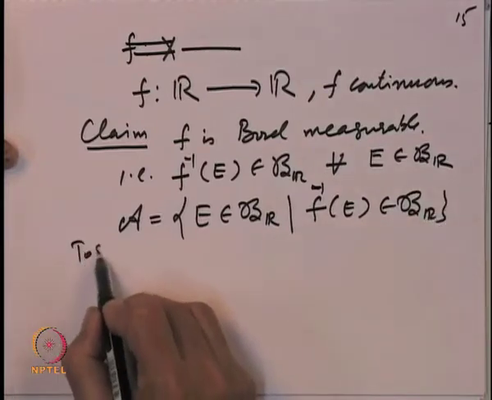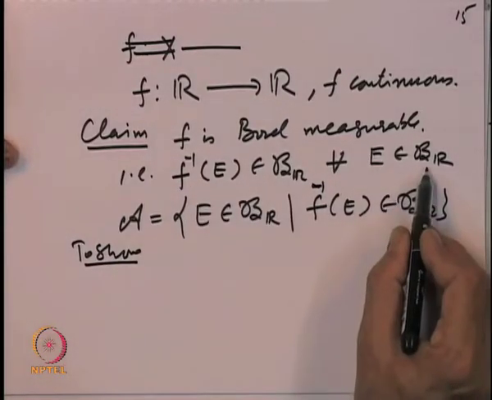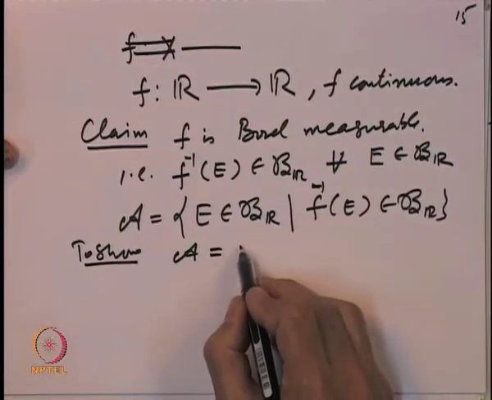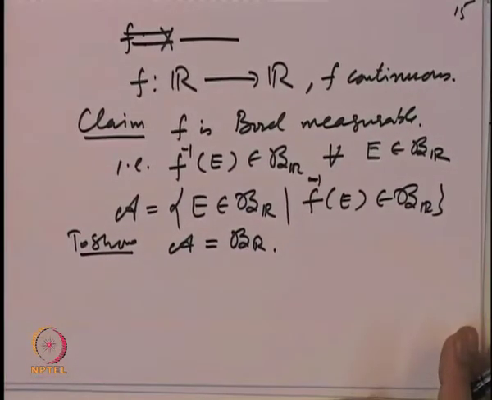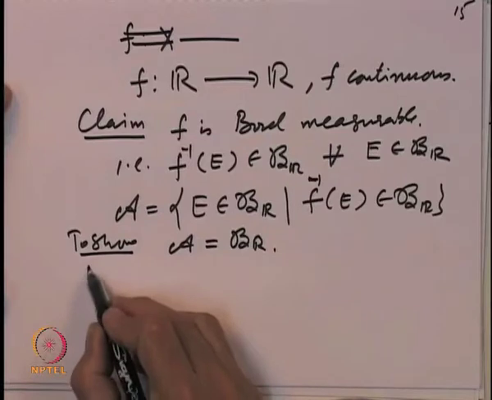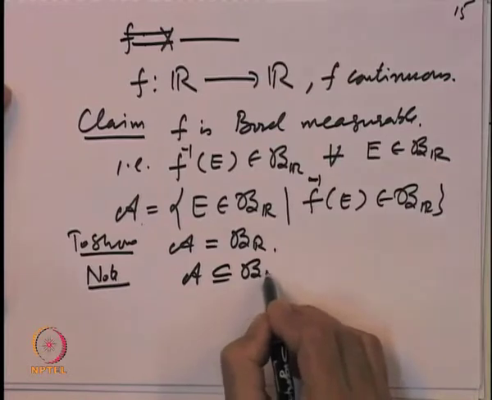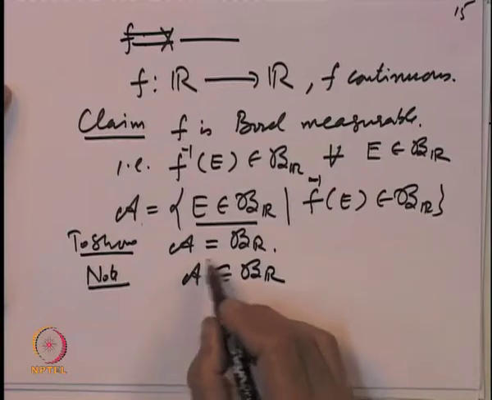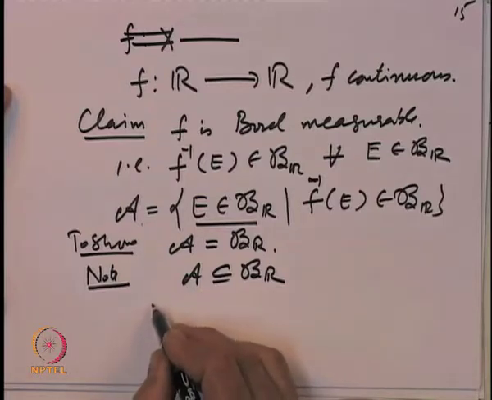So, what do you have to show? To show that f inverse of E belongs to B R for every E in B R is equivalent to showing that this A is equal to B R. And that is where we are going to use our sigma algebra technique. Note that A is already a subclass of B R, because we are picking sets in B R. So, to show that A is equal to B R, we have to show that B R is inside A. For that we will show two steps.